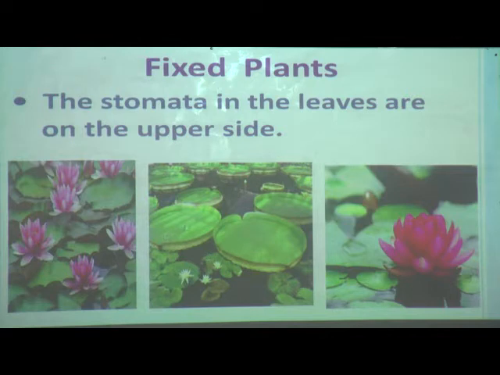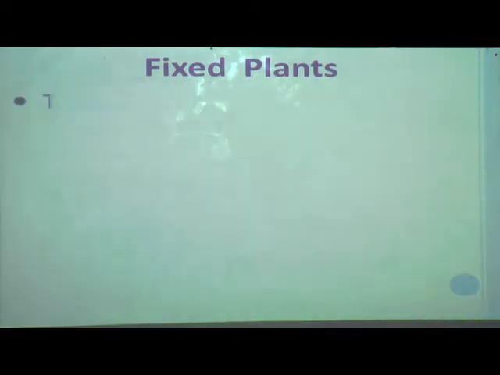So stomata on the upper side of the leaf help to take in carbon dioxide. See how the plants change their body parts, and that is called adaptation. Now we will move to the next part.